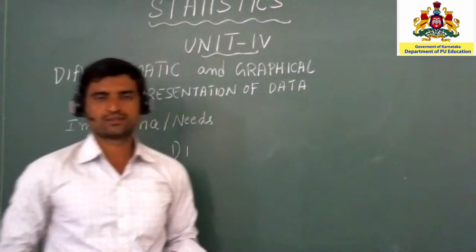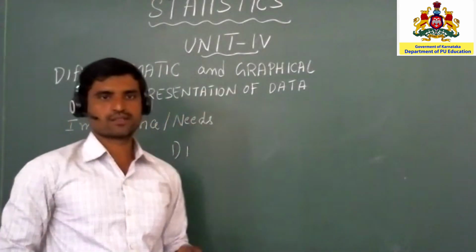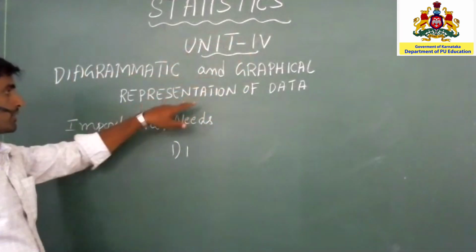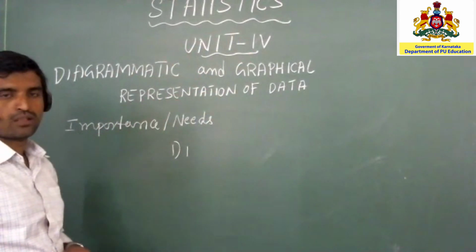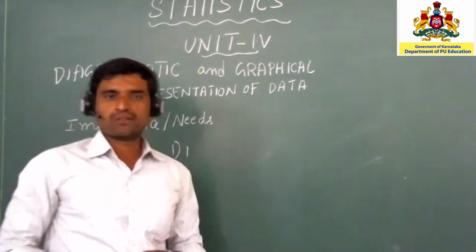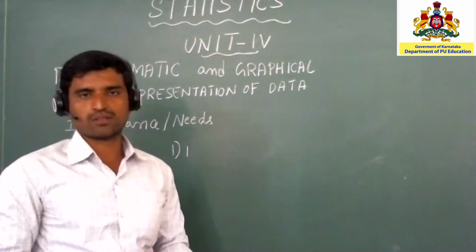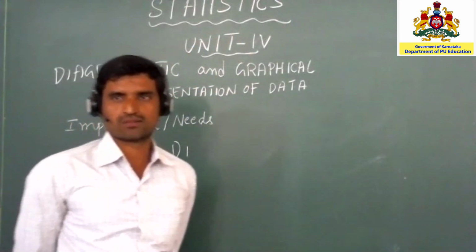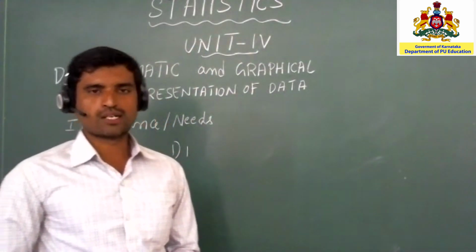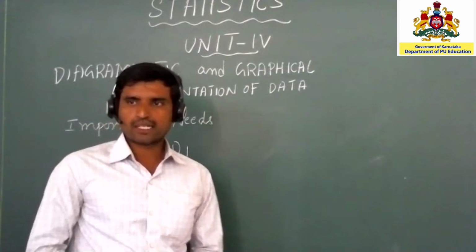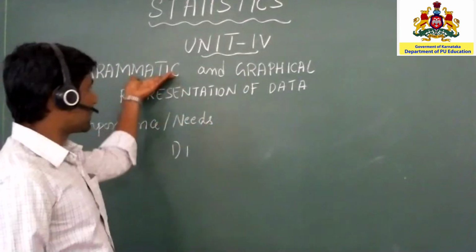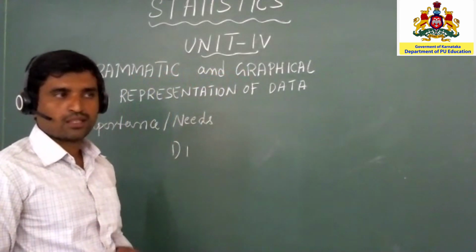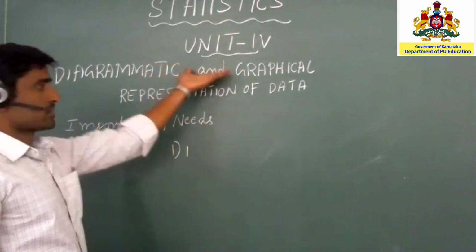Hello students, today in class we will discuss Unit 4, diagrammatic and graphical representation of data. In previous chapters, classification and tabulation, we discussed only numerical examples, which are difficult for the common man to understand. For that reason, we will discuss diagrams and graphs, which can be understood by the common man also.